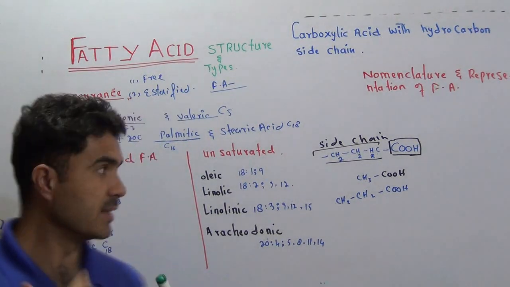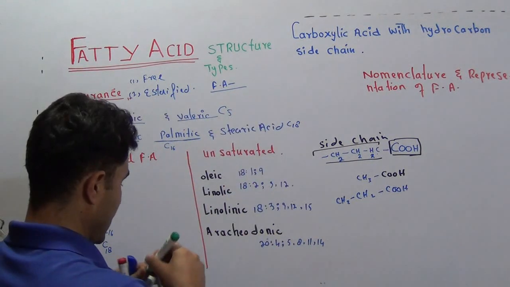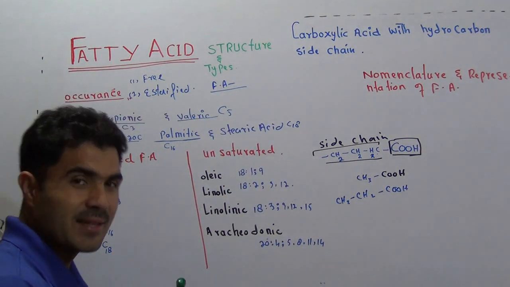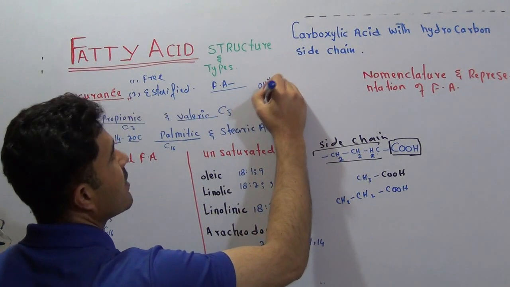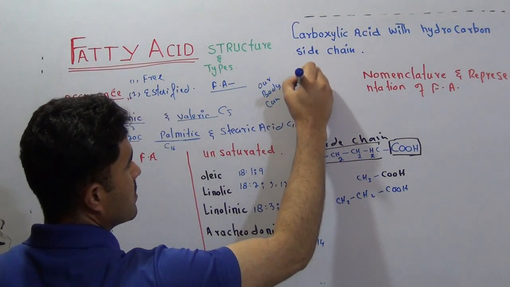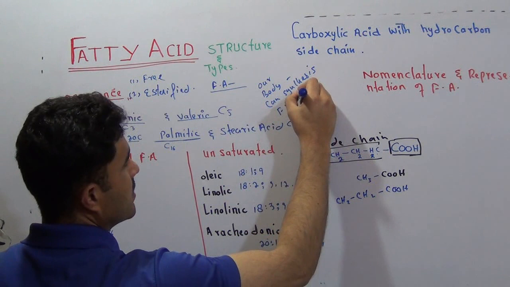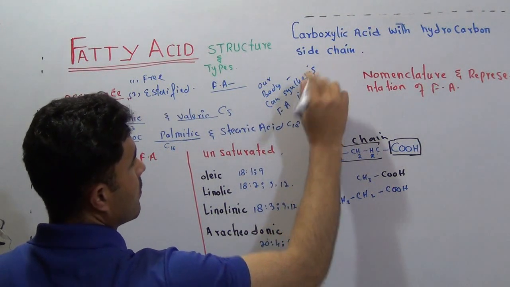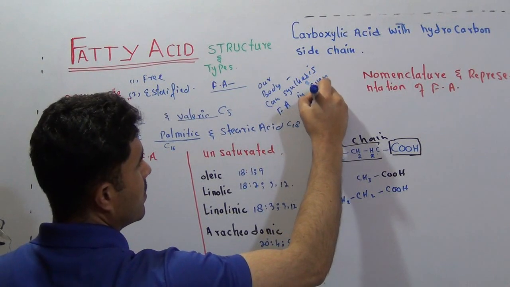The reason is this: there is a proper reason that our body can synthesize fatty acids in even numbers.